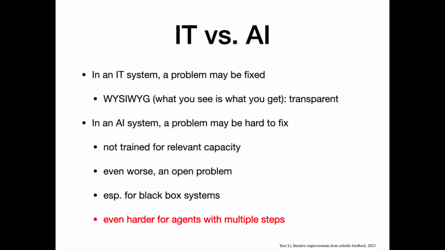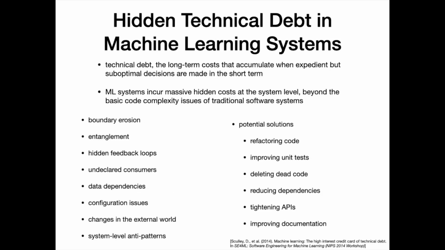In an AI system, a problem may be hard to fix, especially for black box systems. It is even harder for agents with multiple steps. There is hidden technical debt in machine learning systems. Technical debt is the long-term costs that accumulate when expedient but suboptimal decisions are made in the short term. ML systems incur massive hidden costs at the system level, beyond the basic code complexity issues of traditional software systems.